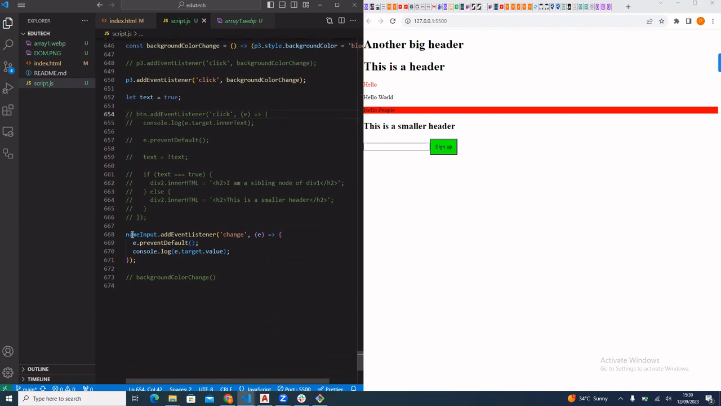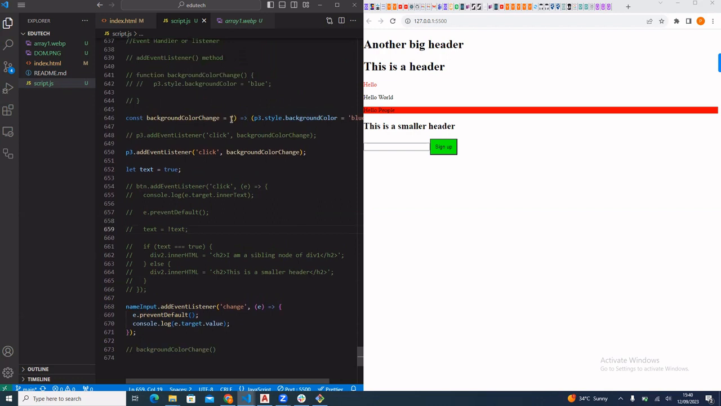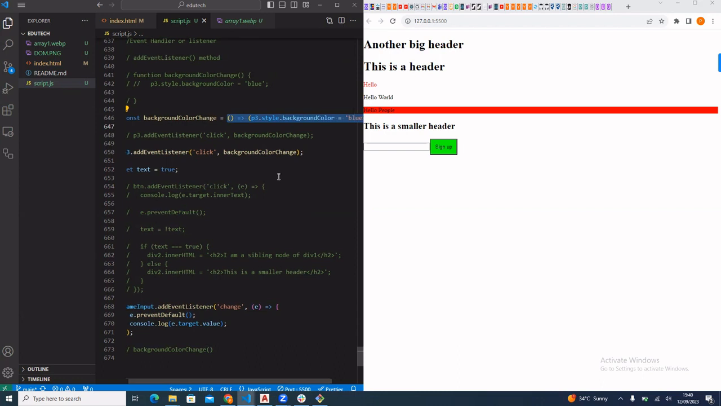I'm looking for that example. Okay, looks like this example. We had this example. This whole place is our event handler. But instead of declaring it outside and calling it inside the event listener method, we rather wrote everything inside.